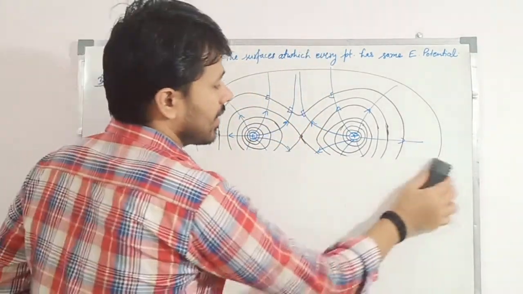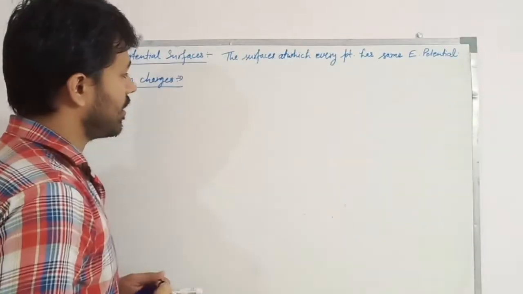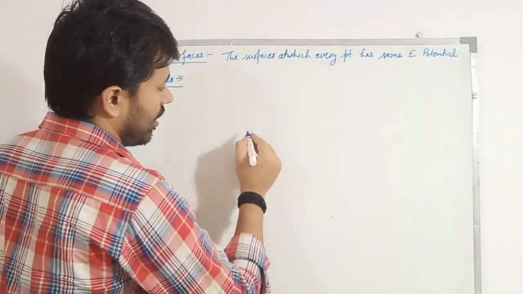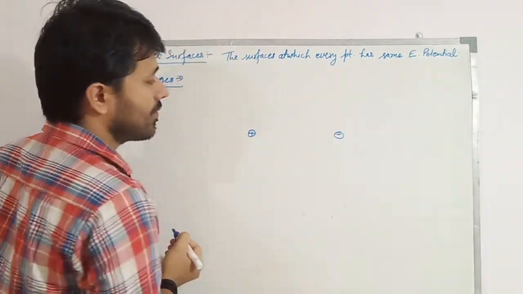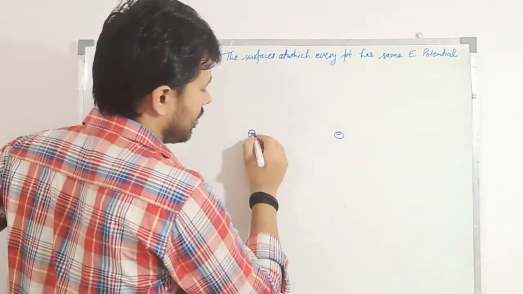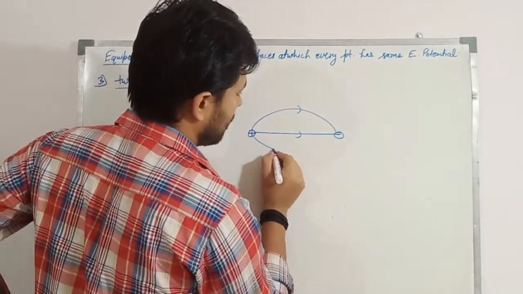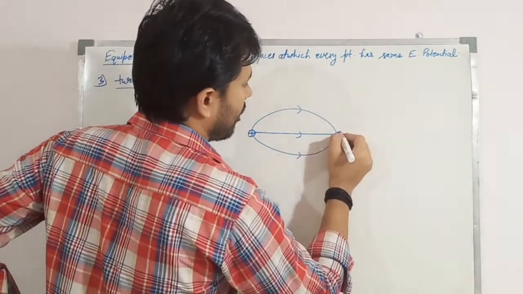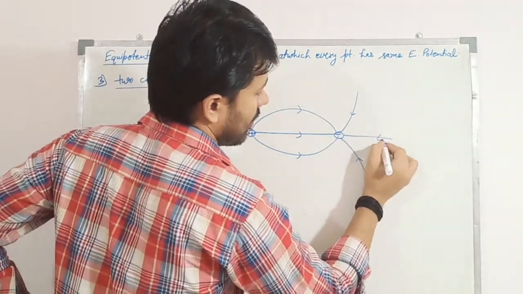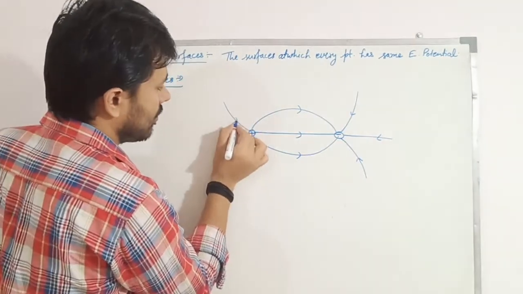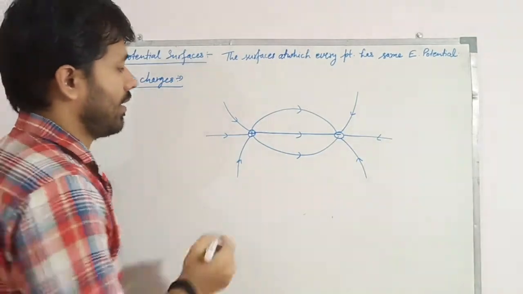Let's say another case, if we take two oppositely charged point charges separated by some distance. One is a positive charge, another is a negative charge. Then first we draw what? The electric field lines. These are the electric field lines.